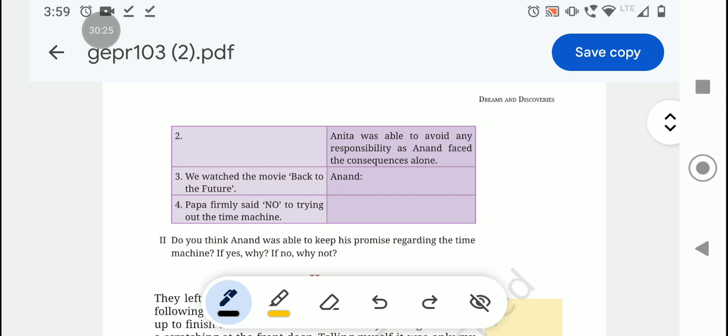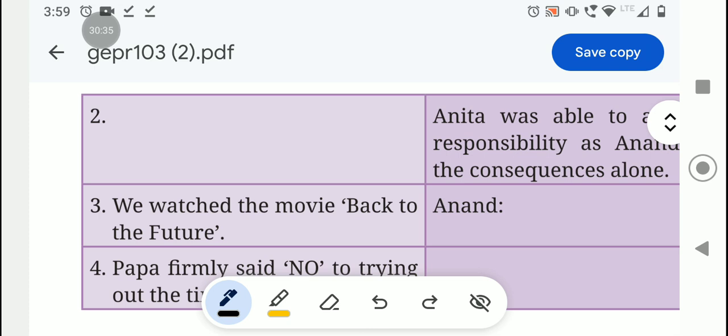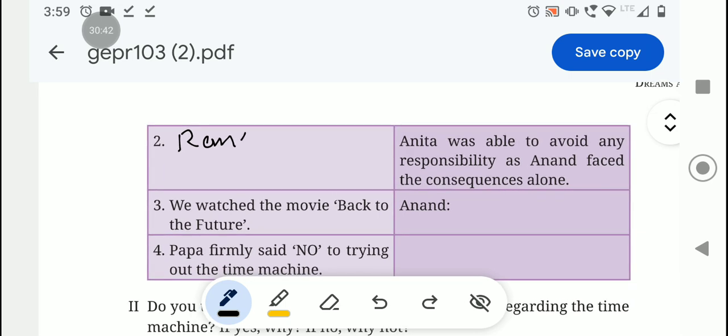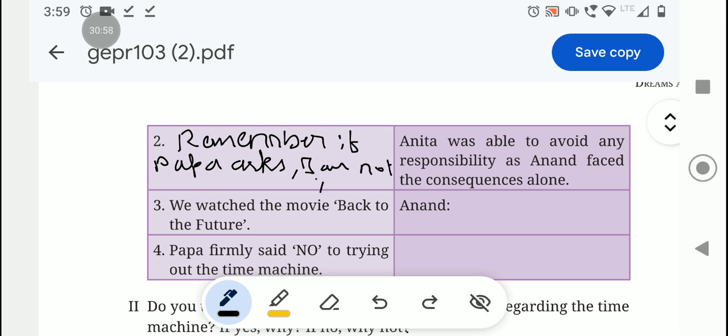So the cause is: remember, if Papa asks, I am not involved.